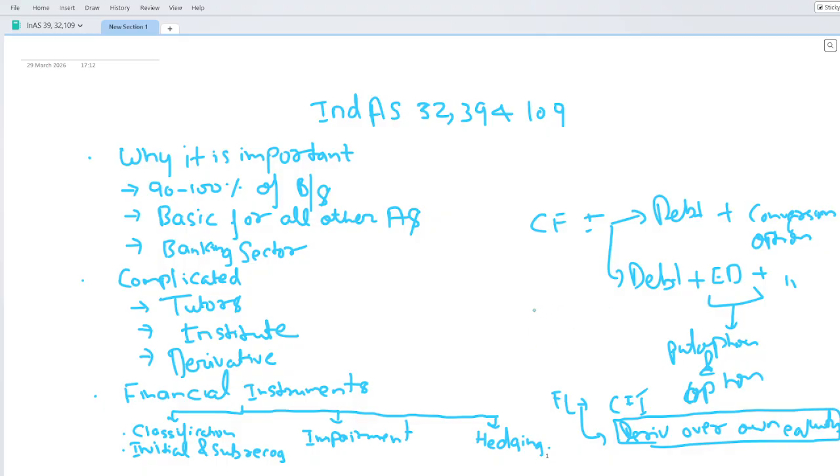Maybe you can provide your comments where you are facing any issue, so that I can pick that issue. I'm at the stage of thinking how to share my knowledge on this accounting standard, because this is your bread and butter.